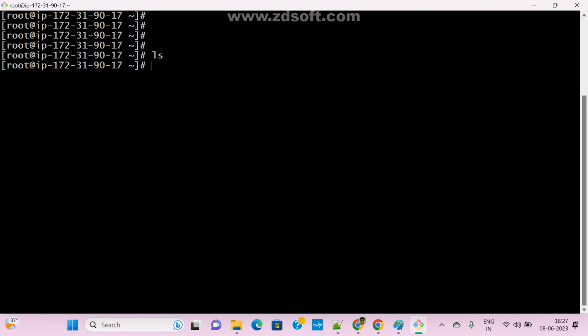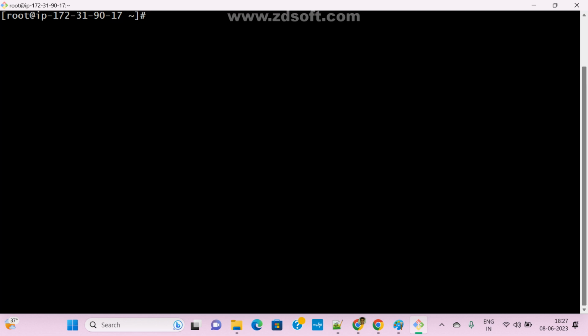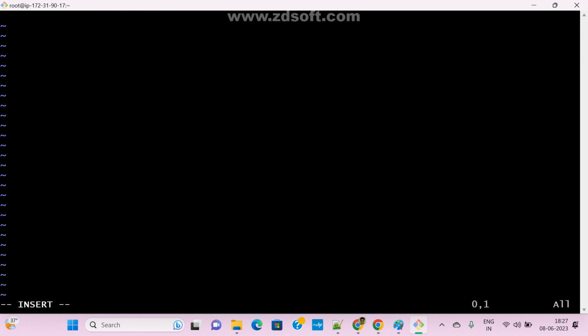Right now, let me create. I don't have anything here. I want to create one file. You know how to create a file in Linux? What is the command? That's it, vi or vim. vi space, now I'm giving devapps.txt, which means it will create a text file. Now see here. Press i, which means insert. So this is a text file.